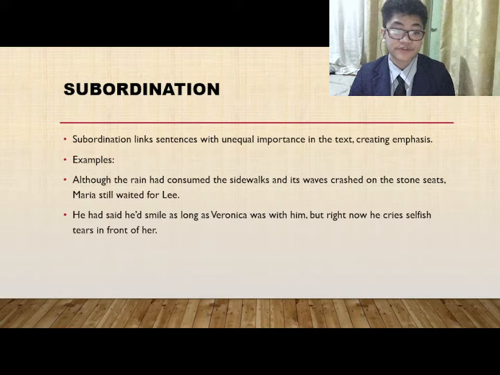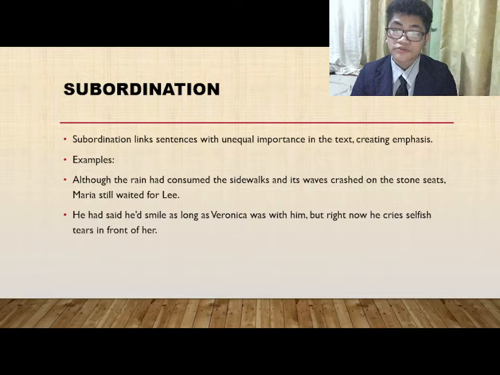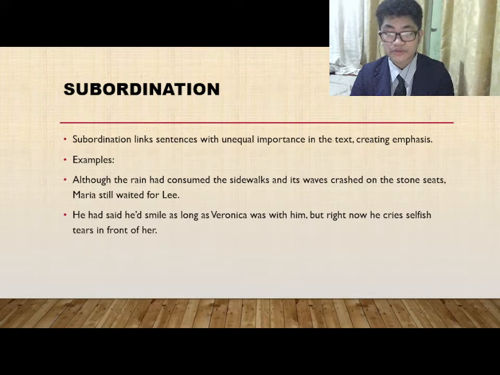Now, what about subordination? Subordination links clauses with unequal importance in the text, creating emphasis. Examples of this are: although the rain had consumed the sidewalks and its waves crashed on the stone seats, Maria still waited for Lee. He had said he'd smile as long as Veronica was with him, but right now he cries selfish tears in front of her. Here in subordination, it creates emphasis for the second clause, making that clause more impactful towards the reader instead of the entire sentence being more impactful.